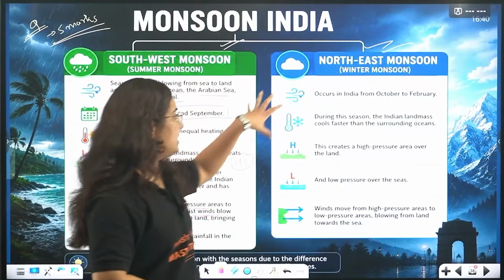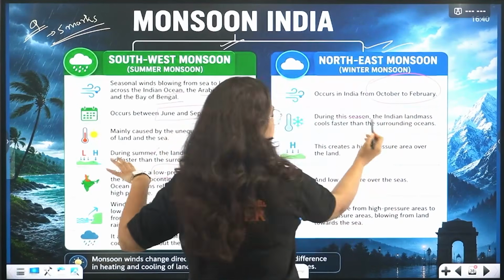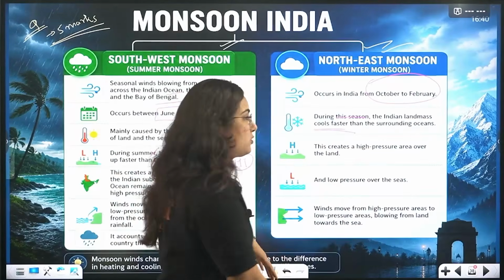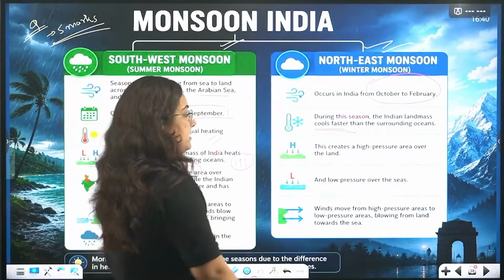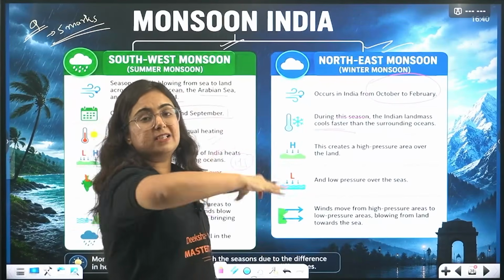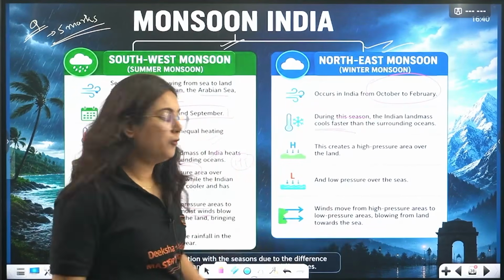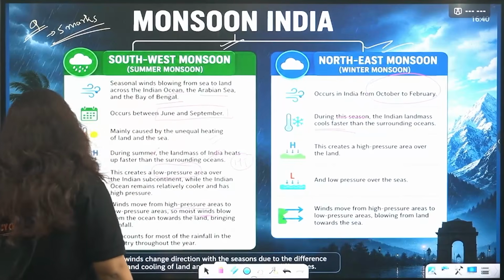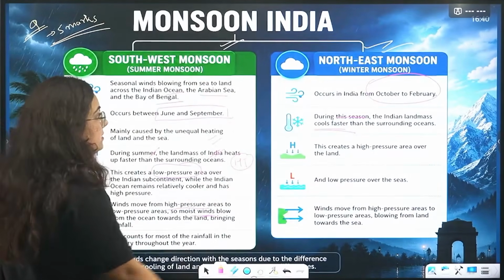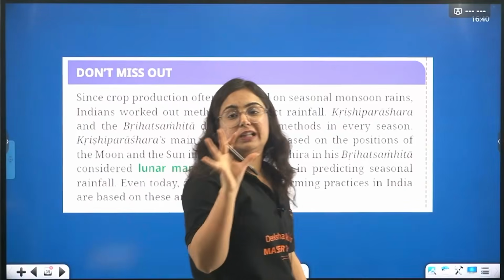Let's move to northeast monsoon. It occurs between October to February. During this season, the Indian landmass cools fast. Why? Because it is winter season at that time. However, the sea does not. So, as it cools fast, there is a high pressure belt, and the high pressure to low pressure movement is there from the direction that is northeast, and hence it is known as northeast monsoon. Popularly, the rainfall during the winter seasons.